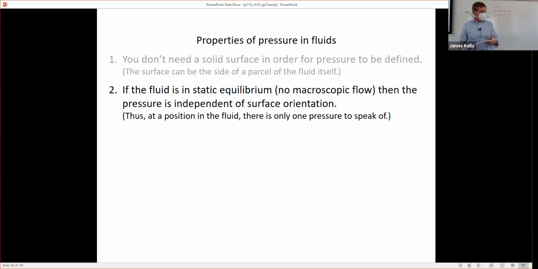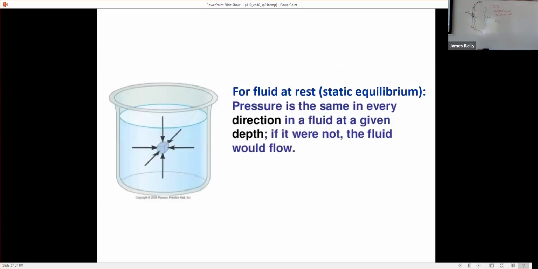But the answer, the point here is that that's not true, and we can sort of justify it with an easy thought experiment. So since it doesn't depend on the surface orientation, it does depend on the size of the surface. Well, it doesn't depend, the pressure doesn't depend on the size of the surface, but the force would get bigger as the surface gets bigger. But we don't care about the orientation, and therefore that's why we don't think of pressure as being something that has a direction. It's the same in all directions.